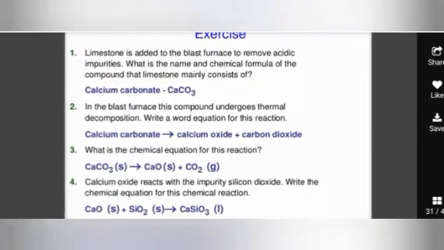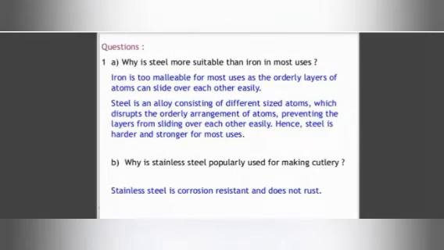Limestone is added to the blast furnace to remove acidic impurities. What is the name and chemical formula of the compound that limestone mainly consists of? That is calcium carbonate, CaCO3. In the blast furnace, this compound undergoes thermal decomposition. We need to write the word equation for this reaction: calcium carbonate converts into calcium oxide and carbon dioxide. What is the chemical equation for this reaction? You can write that calcium carbonate decomposes into calcium oxide and carbon dioxide, and then further calcium oxide reacts with silicon dioxide to give us slag, that is calcium silicate. Okay, so these are the basic questions.